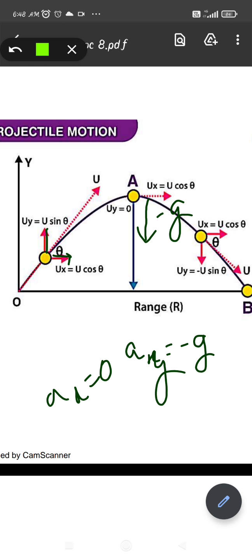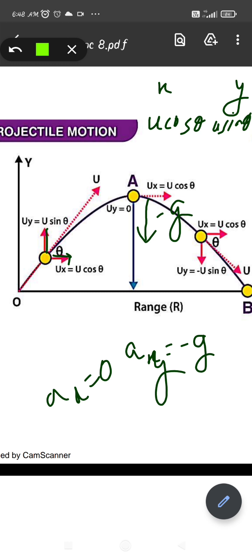Right? So have you understood what these components are given by, that is u cos theta and u sin theta? The horizontal acceleration will be 0 and the vertical acceleration will be minus g. So for the x-axis and y-axis, the velocity in the x direction will be u cos theta and in the y direction u sin theta.